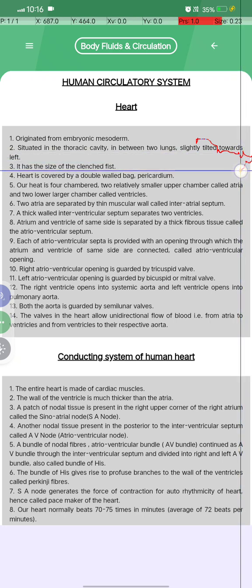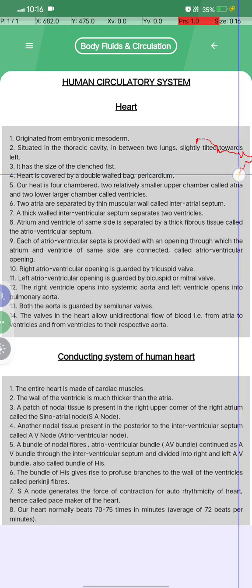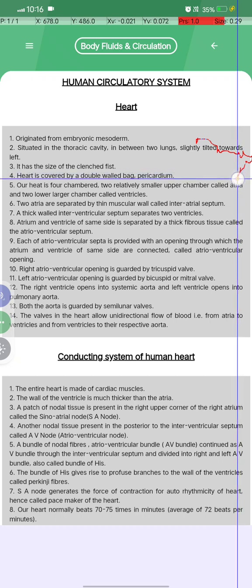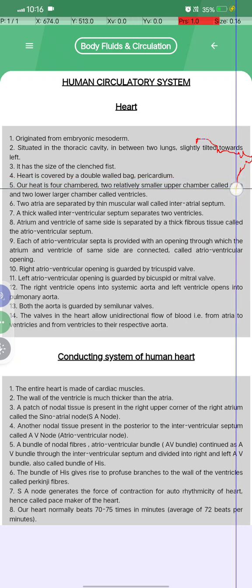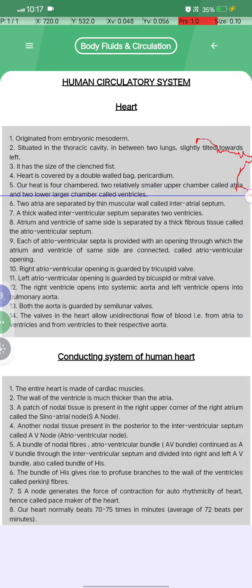It has the size of a fist, and the heart is covered by a double-walled bag called the pericardium. Our heart is four-chambered: two relatively smaller upper chambers called atria, and two lower chambers called ventricles.